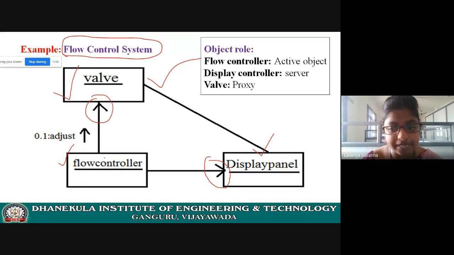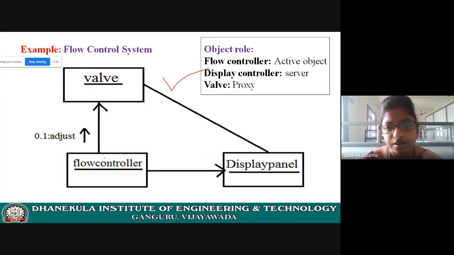See the link between display panel and valve, there is no arrow mark. What does this link mean? It is a bidirectional link. Now let us see what is happening.